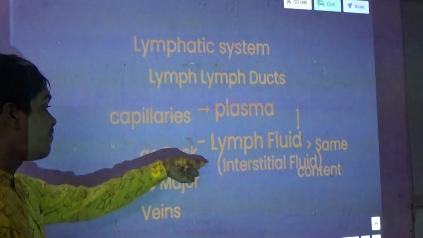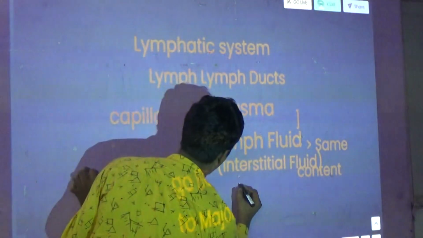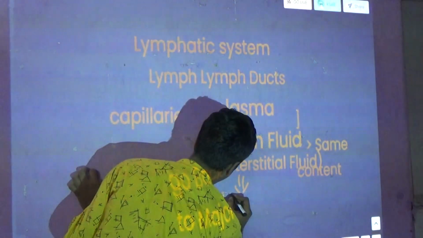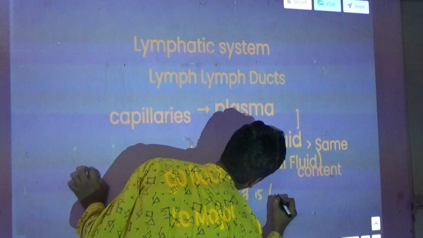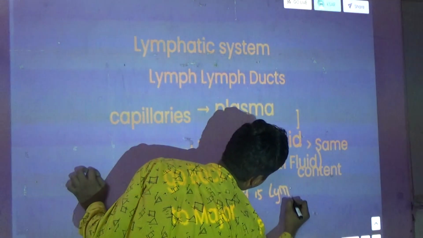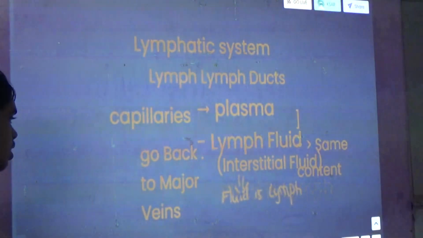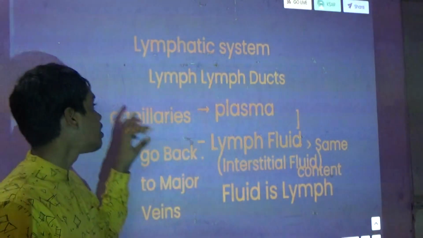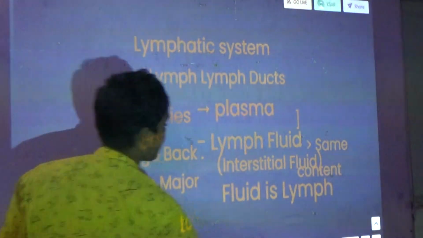This is the lymph fluid, and the fluid present in the vessels is called lymph. Okay, now we have completed the first part of the lymphatic system. Now the second one.